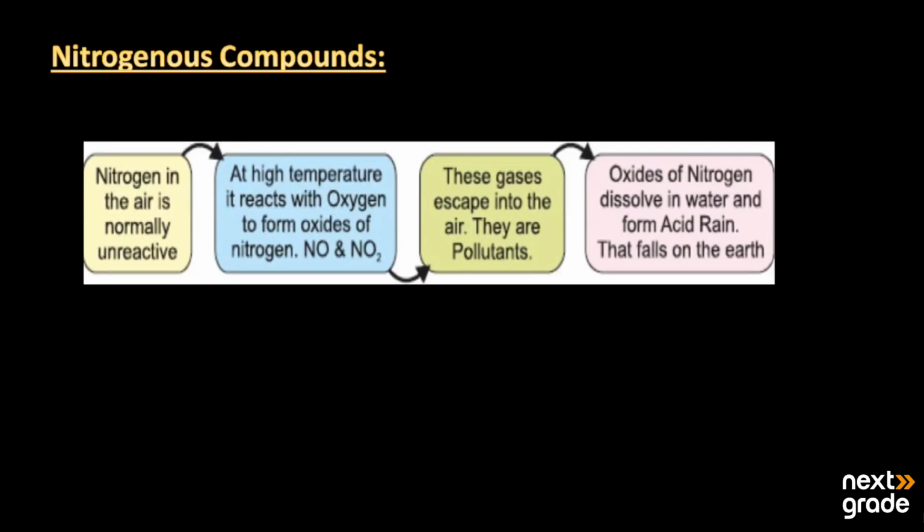So let's have a look at the nitrogen compounds. Basically, the nitrogen present in the air is normally unreactive, or we can call it an inert gas in the environment. But when there is a high temperature, due to global warming, when there is a rise in temperature, it starts to react with oxygen and forms the oxides.